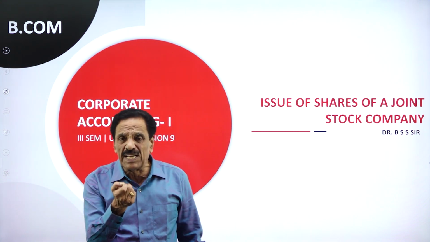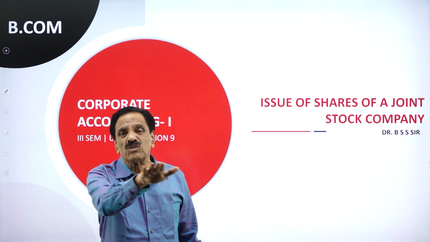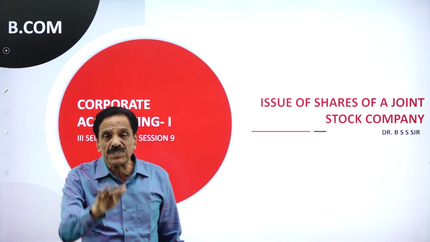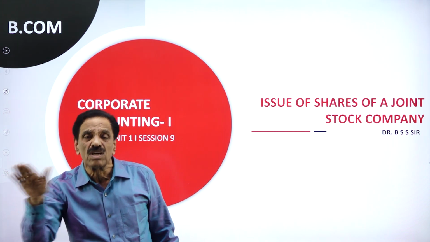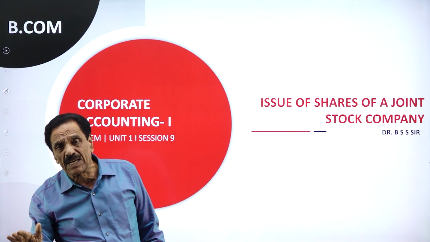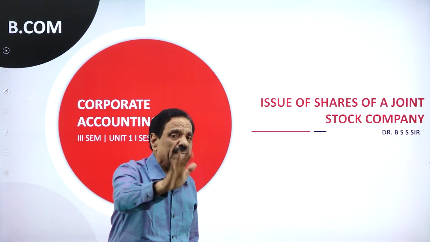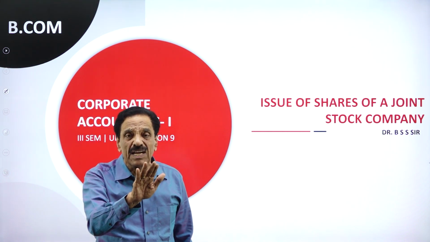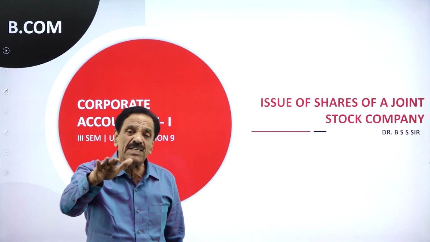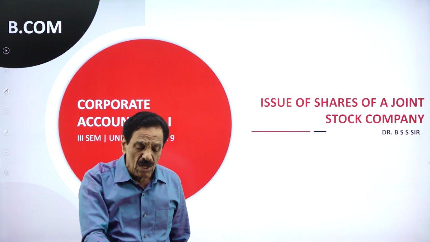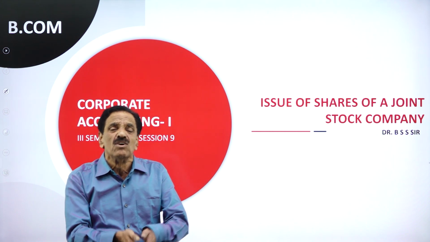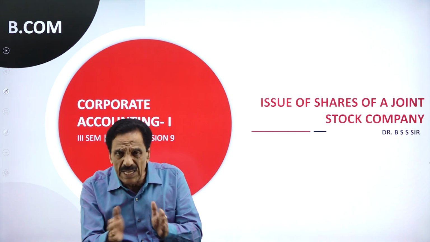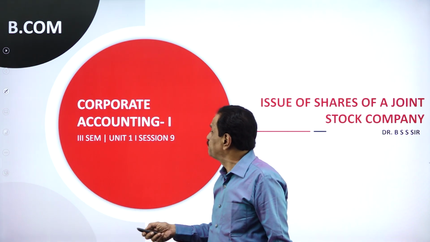If we purchase a building, how does the entry go? Building account debit to vendor account, vendor account debit to share capital account. If we purchase furniture, furniture account debit to vendor account, vendor account debit to share capital account. If we purchase machinery, the entry goes like this: Machinery account debit to vendor account, vendor account debit to share capital account. Today in this session, we are going to discuss how to deal with assets purchased in the form of shares. We'll go with the problem now.